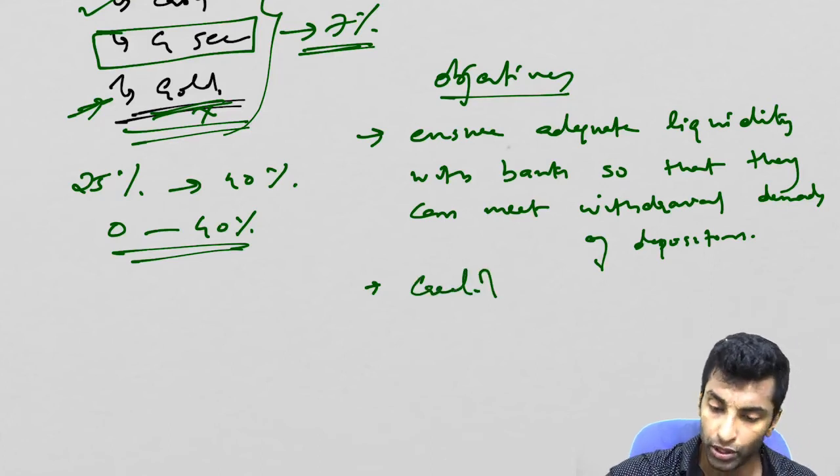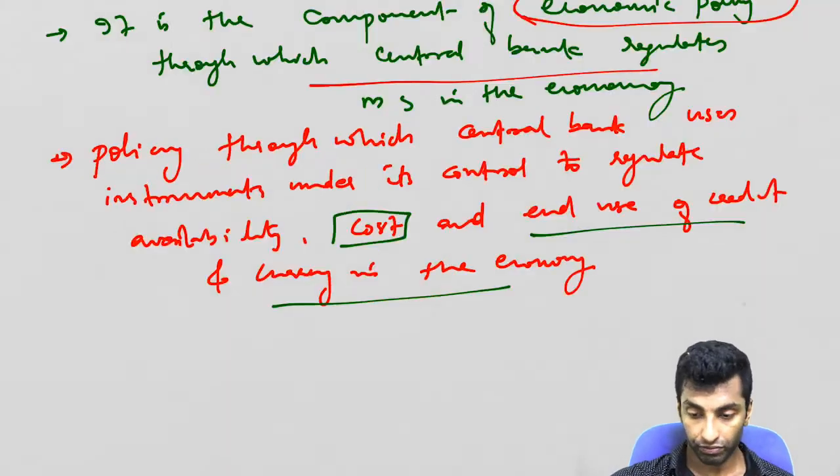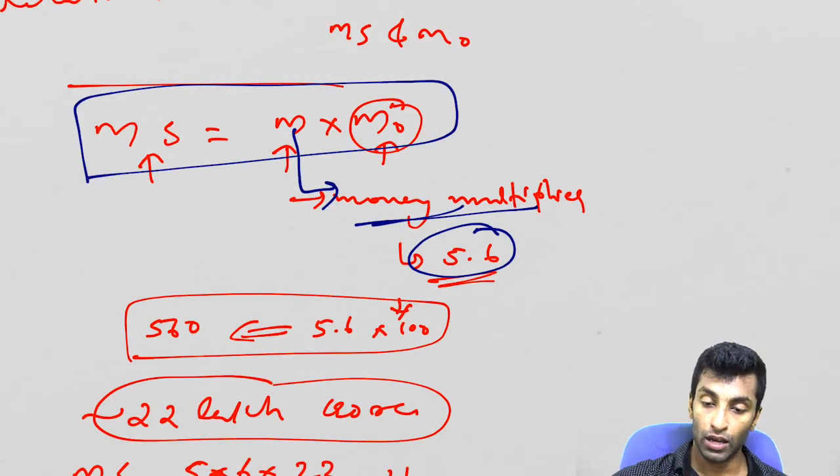So third is most important. Here we need to discuss credit control. So as I have discussed before, as in case of CRR, exactly the same thing will happen here also.